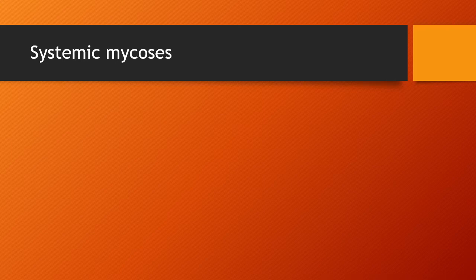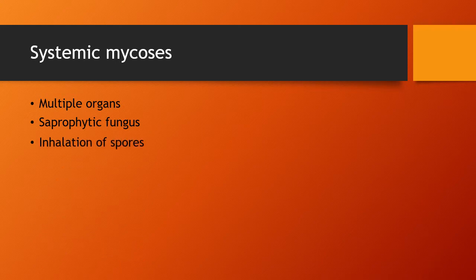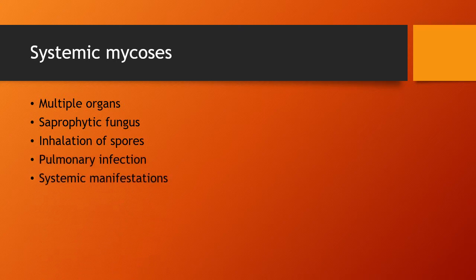Systemic mycosis, first of all, as the name suggests, involves multiple organs. Mostly they are caused by saprophytic fungi, which spread by inhalation of spores leading to pulmonary infection. From the lungs, they disseminate to cause various systemic manifestations. So this is about systemic mycosis.